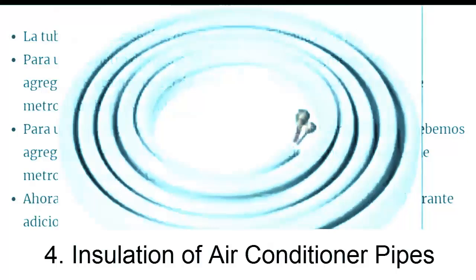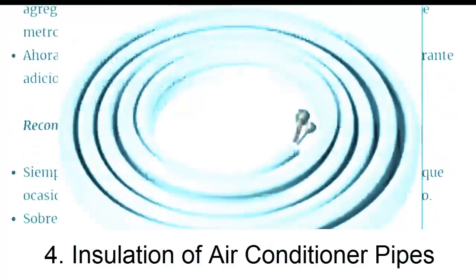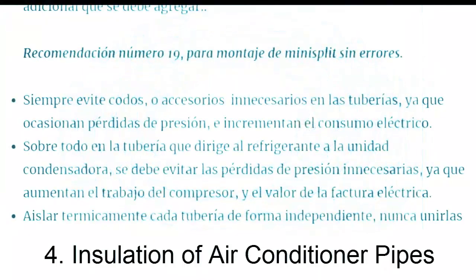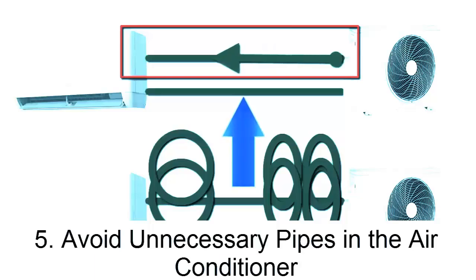Proper insulation for air conditioner pipes. Each pipe should have its own independent insulation to prevent heat exchange between them. Reducing the length of the thicker suction pipe, which carries refrigerant from the indoor unit to the compressor, minimizes thermal exchange with the surrounding environment. This helps to lower the refrigerant's total superheat, reducing compressor workload and energy consumption.